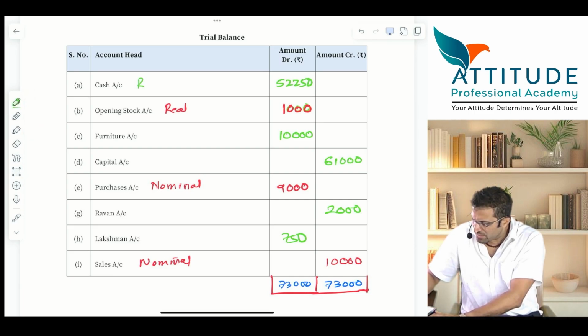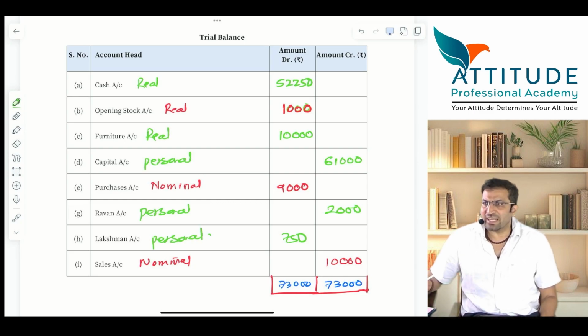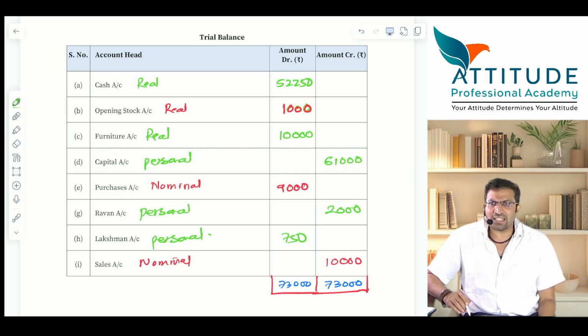Okay, cash is real, furniture is real, capital is personal account, Ravan is a personal account, Lakshman is a personal account. Now guys, all the items which I have written in red ink are to be closed. Is that clear? Right? So what is the first?